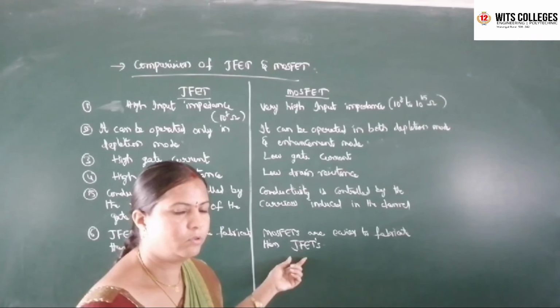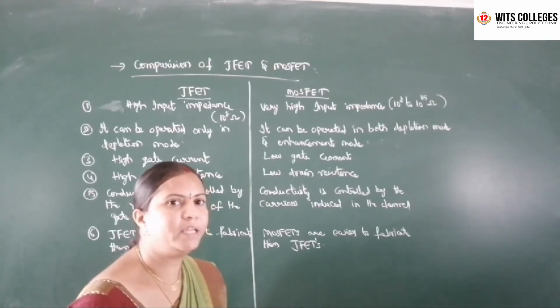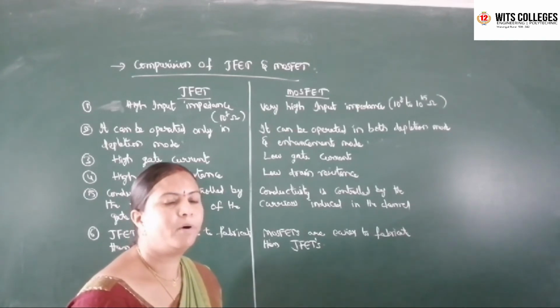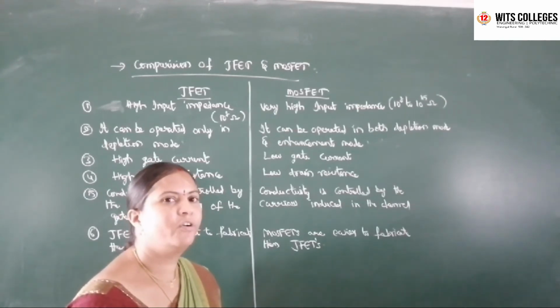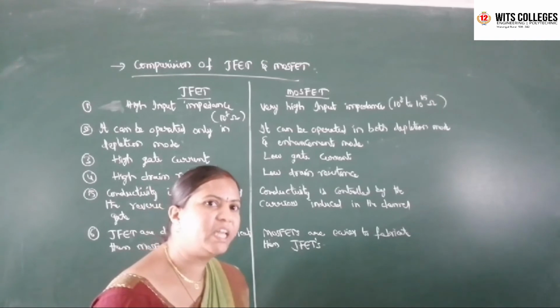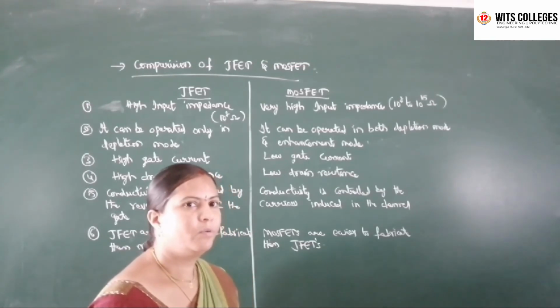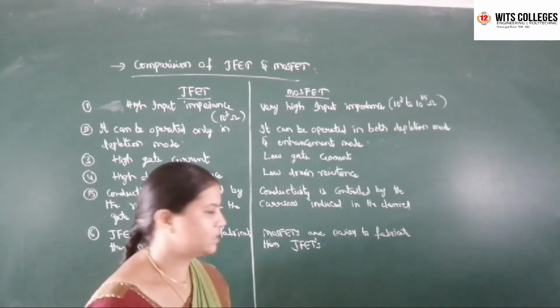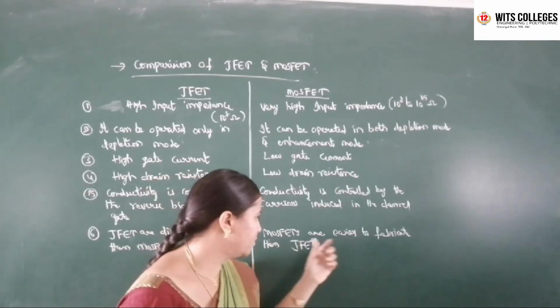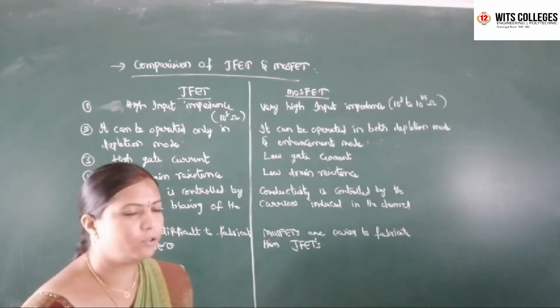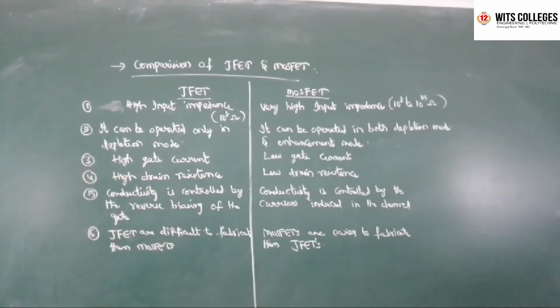So nowadays in ICs we are using MOSFETs. Lakhs of MOSFETs are fabricated in a single chip. So that is the invention of MOSFETs in ICs. MOSFETs are easier to fabricate than JFETs. So these are the comparison of JFET and MOSFET.